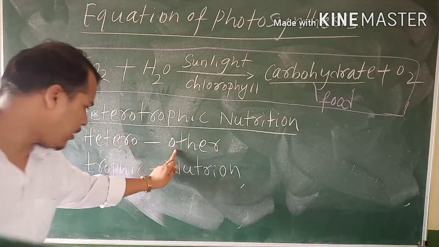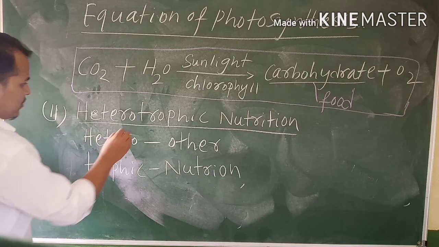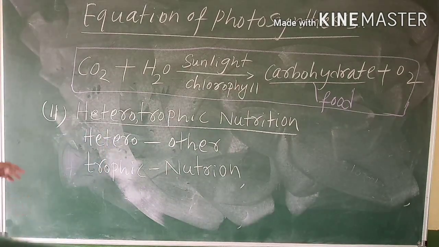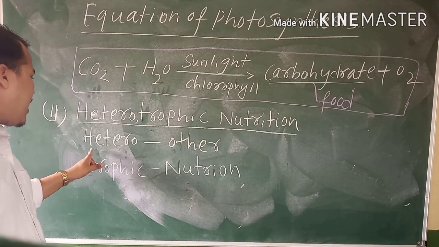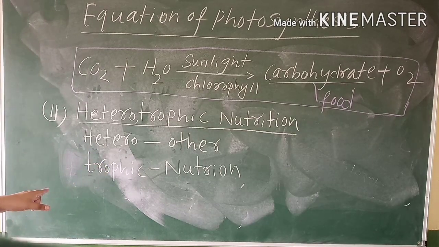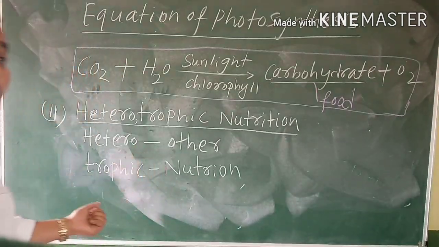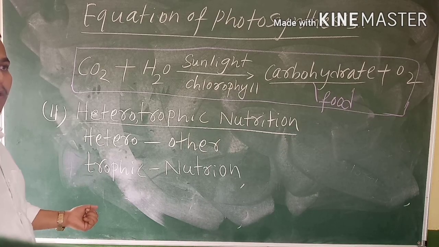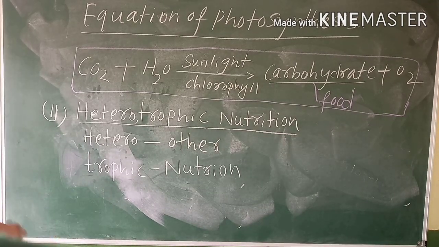Hetero means other, trophic means nutrition. In this type of nutrition, organisms depend on others for their food. They depend upon the green plant, so they cannot prepare their own food.